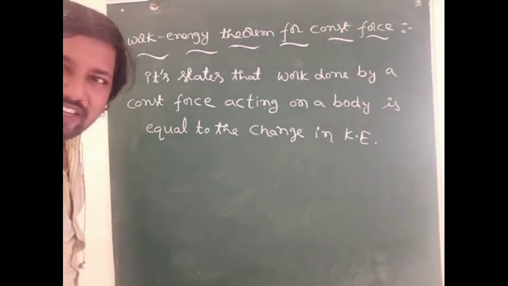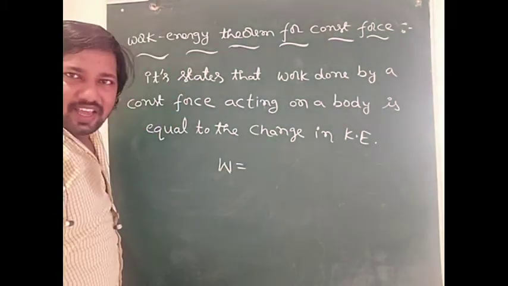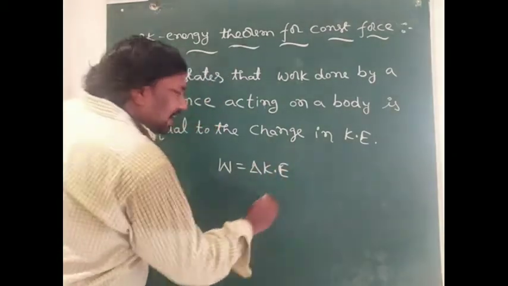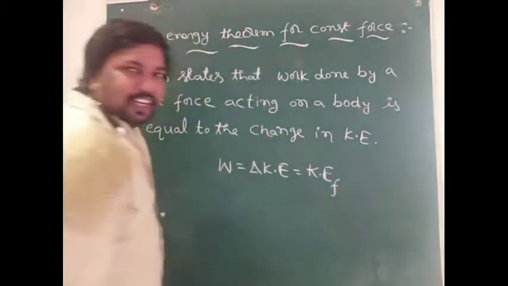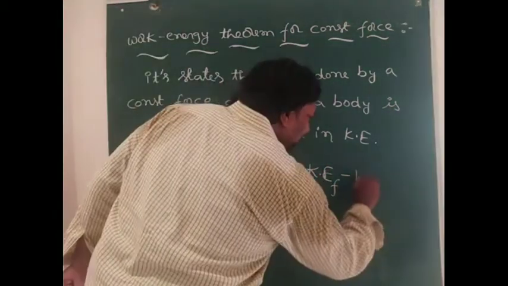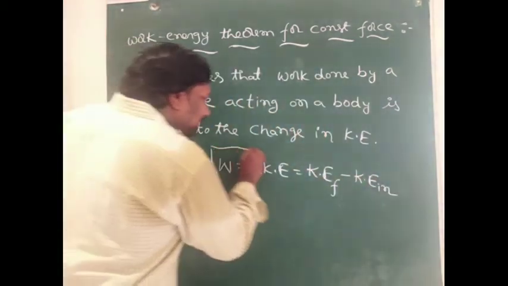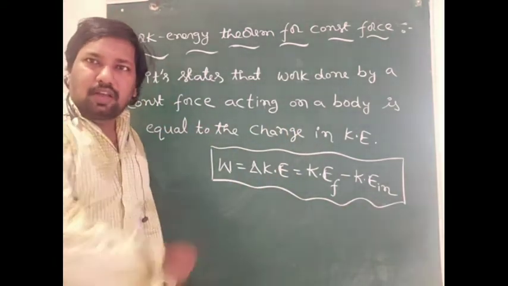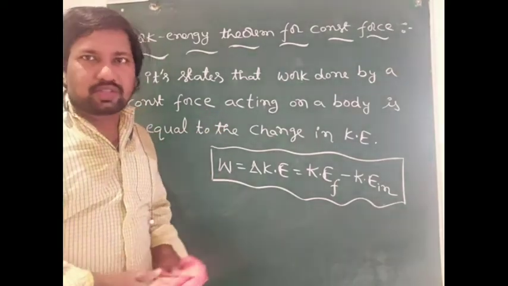It can be written as W equal to delta KE. Here delta KE means final kinetic energy minus initial kinetic energy. So this is the equation. Then it can be proved; it is the proof of the work energy theorem for constant force.